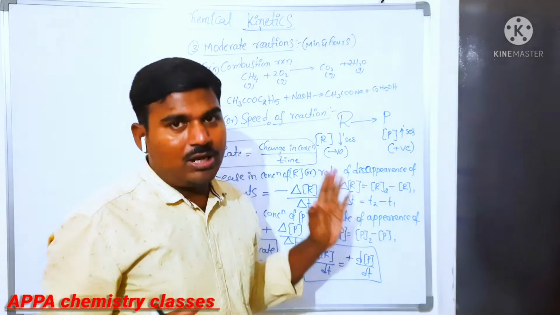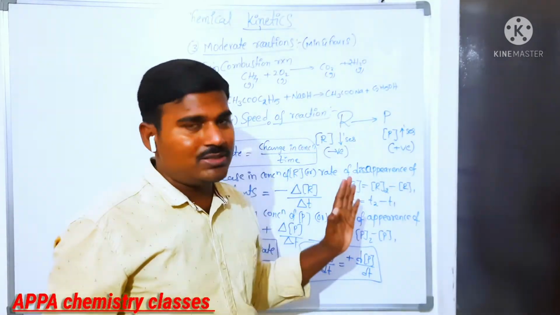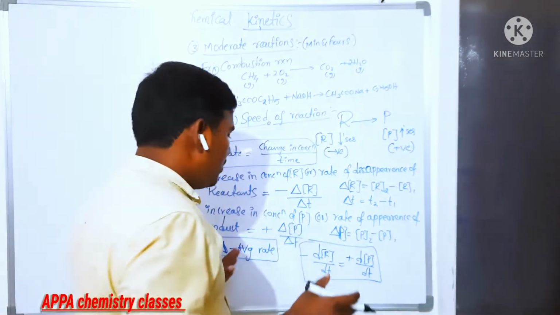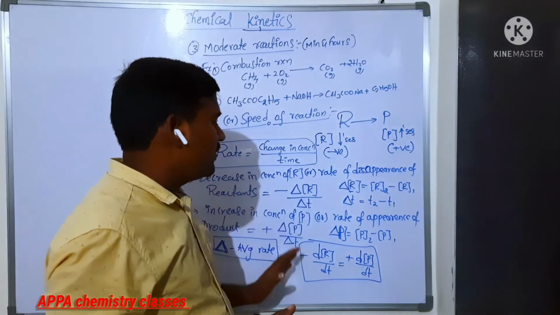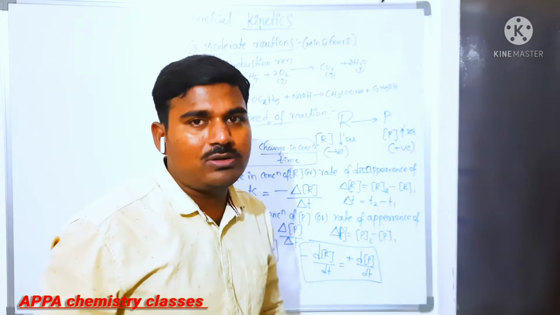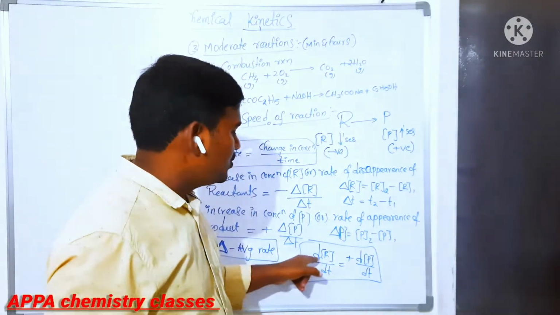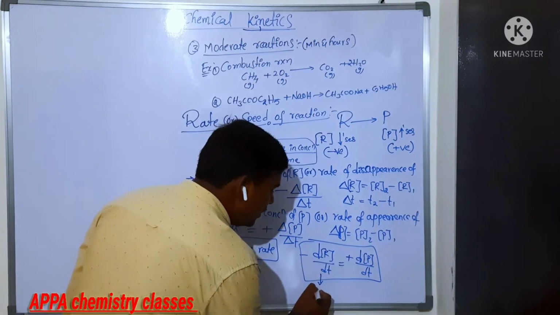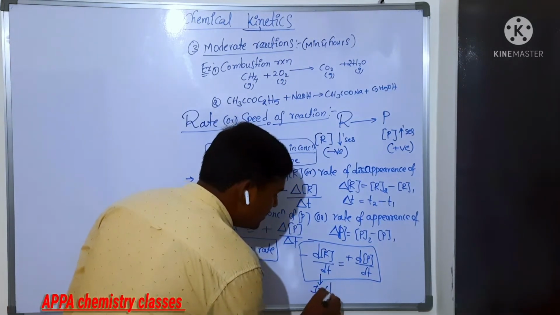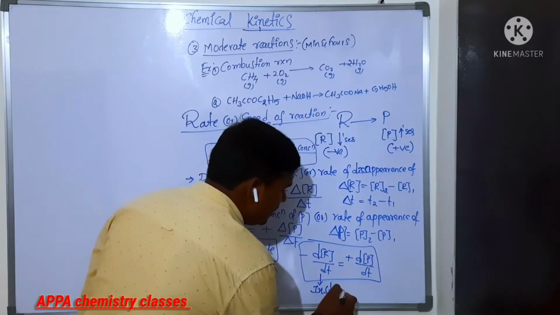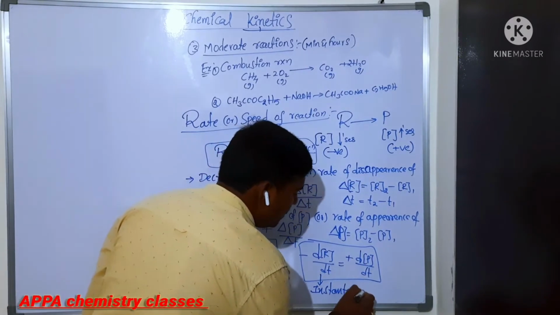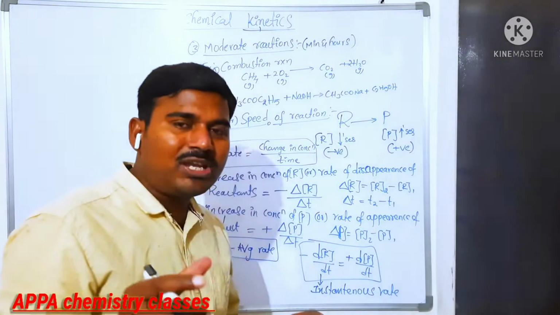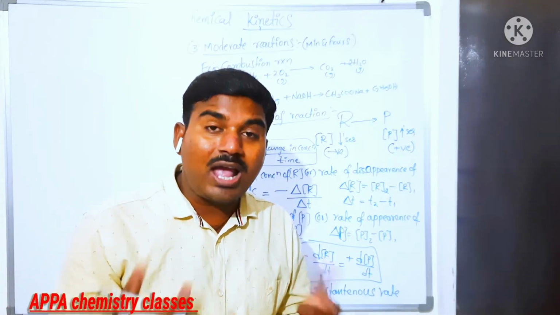They remain the same. Atoms and mass remain the same. Whatever quantity is decreasing will appear there. So the rate of disappearance of reactant must be equal to the rate of appearance of product. That is what we are representing. This representation is called the instantaneous rate. Now what is the difference between instantaneous rate and average rate?